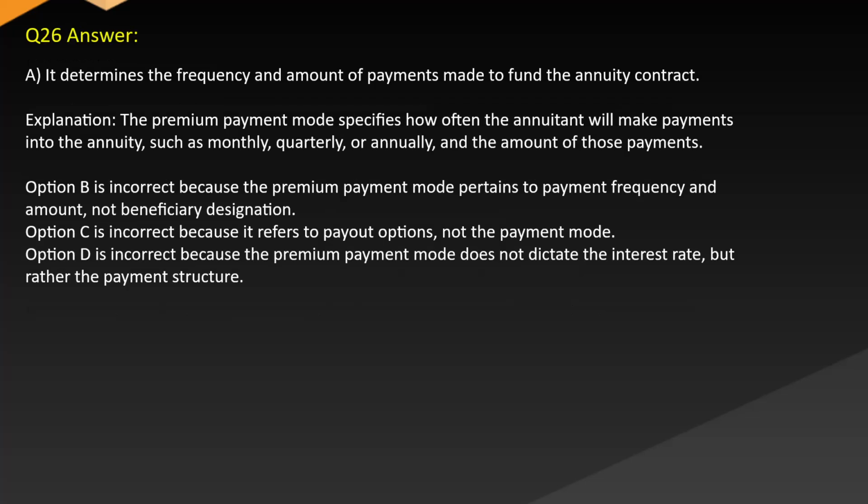Answer A. Determines the frequency and amount of payments made to fund the annuity contract. Explanation. The premium payment mode specifies how often the annuitant will make payments into the annuity, such as monthly, quarterly, or annually, and the amount of those payments. Option B is incorrect because the premium payment mode pertains to payment frequency and amount, not beneficiary designation. Option C is incorrect because it refers to payout options, not the payment mode. Option D is incorrect because the premium payment mode does not dictate the interest rate, but rather the payment structure.